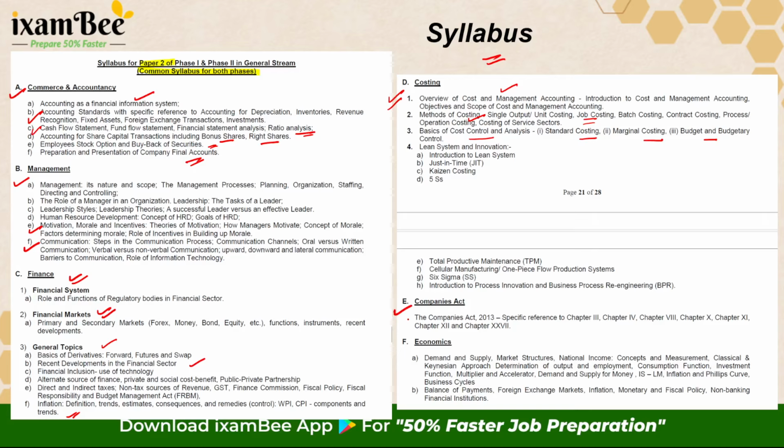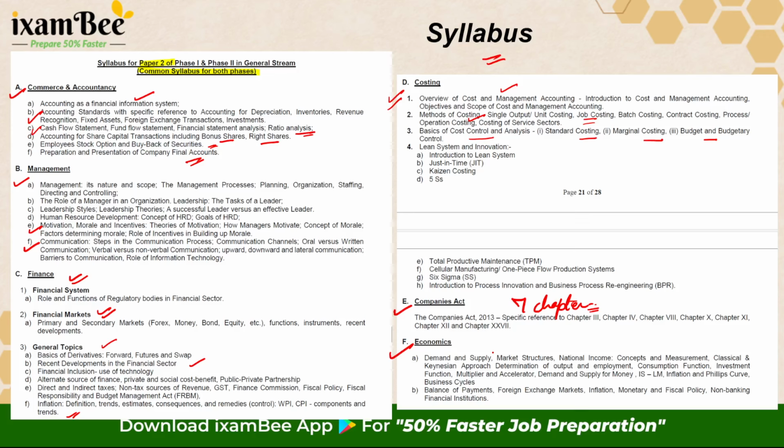Next subject is your Companies Act, which focuses only on the 7 chapters out of the 29 chapters in the Companies Act. And last subject is economics, which focuses both on the micro and macroeconomics key concepts to help you understand how the financial system and the markets work. So this is your syllabus.